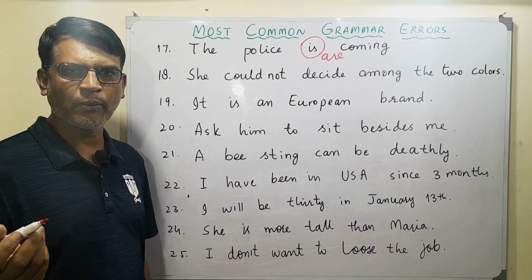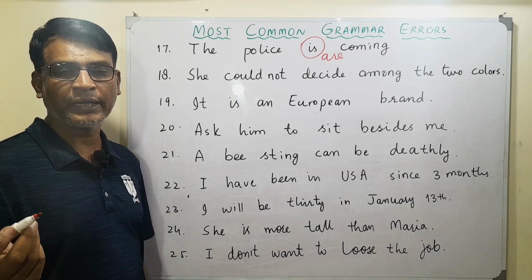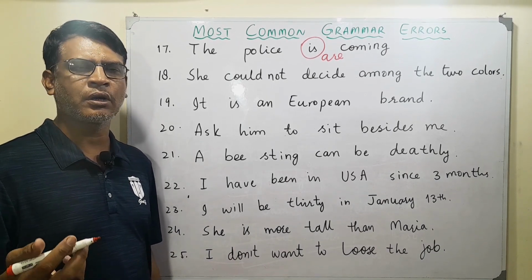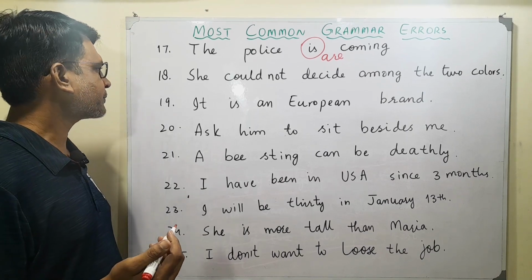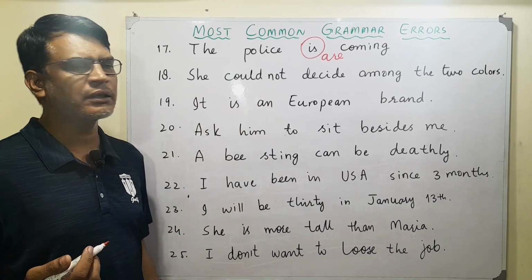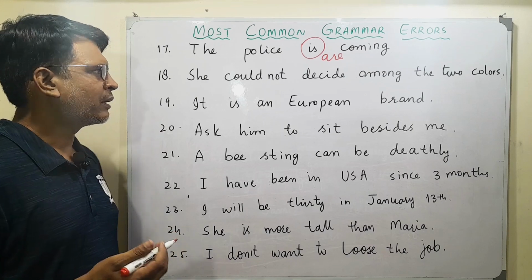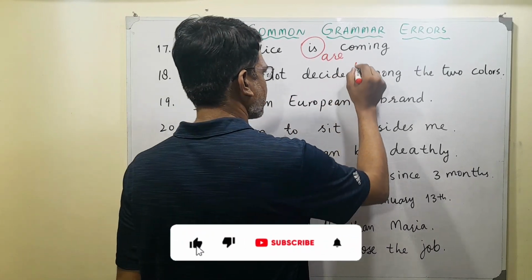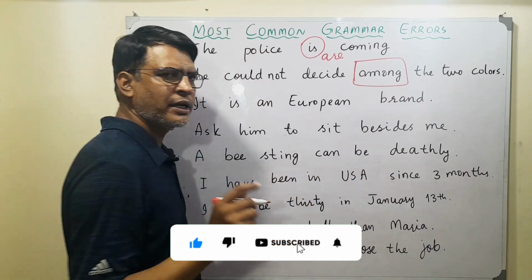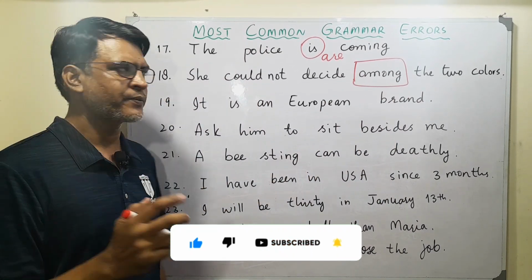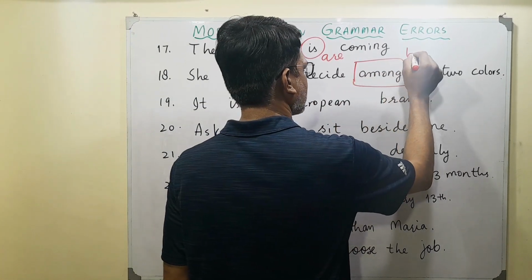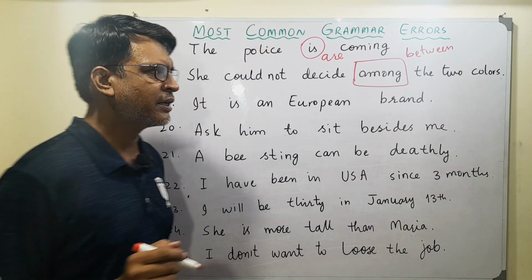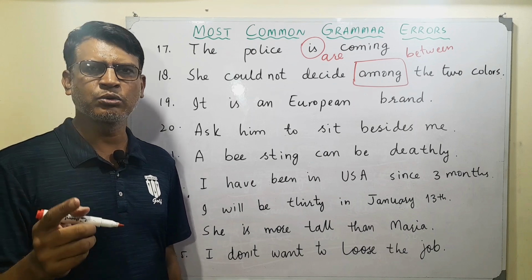So it's a very common mistake that people normally make, and it comes up a lot in examinations, like I said, competitive exams or entry tests. And then we have: she couldn't decide among the two colors. On the surface, again, this seems okay, but the problem is with this word, among. It is not used for two things. When we have two things, we use between. We say she couldn't decide between two colors.